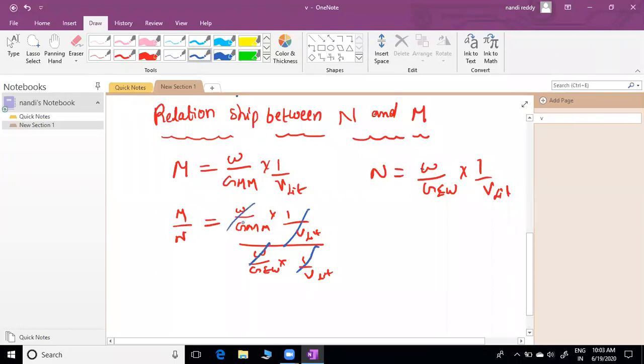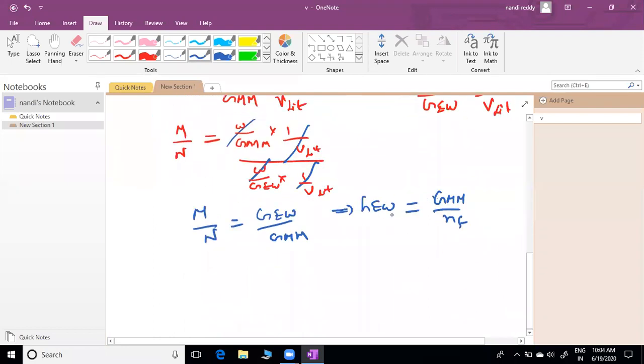What is happening here, sir? So molarity by normality equals gram equivalent weight by gram molecular mass, which is remaining. I know that already: gram equivalent weight equals gram molecular mass by n factor. Please check it. So you can substitute in place of gram equivalent weight, gram molecular mass by n factor.